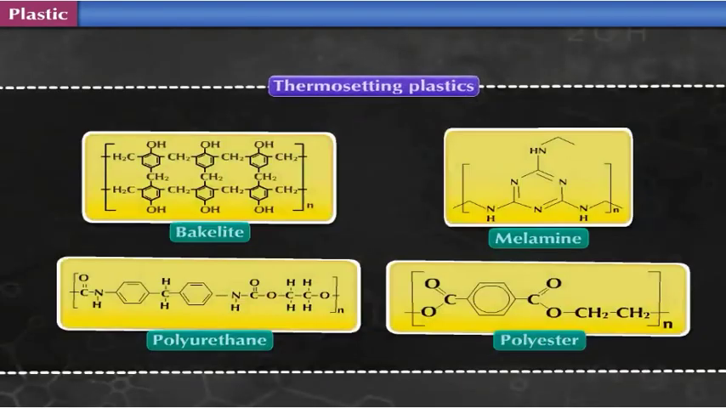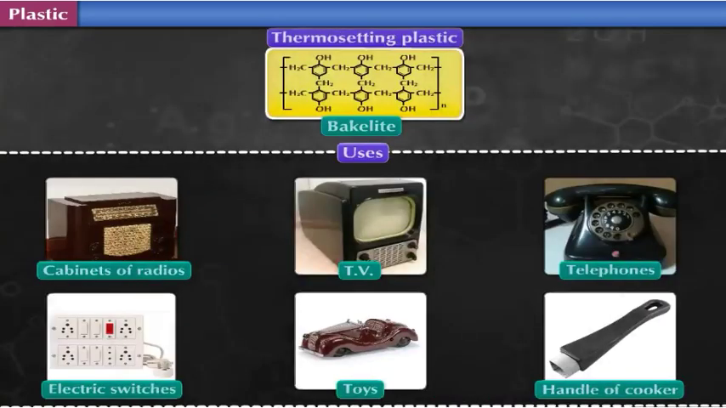Examples of thermosetting plastics are bakelite, melamine, polyurethane, and polyester. Cabinets of radios, TV, telephones, electric switches, toys, coverings of handles of cookers are all made of bakelite.